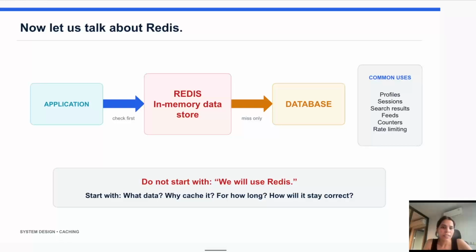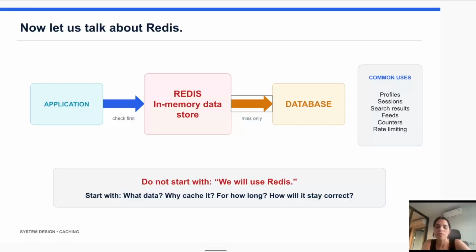Now let's talk about Redis. Redis is a fast in-memory data store that is commonly used for caching. In typical systems, Redis sits between the application server and the database. When the application needs data, it checks Redis. If the data is available, Redis returns it immediately.